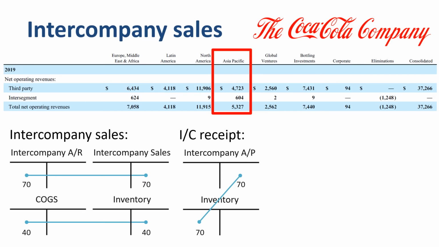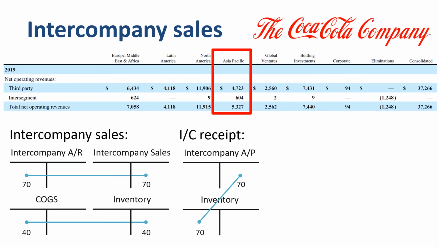For the receiving entity, the value of the inventory equals the cost of what it purchased the inventory for, which is 70 in this example. This is fine on the entity level, but remember that for the group, no profit is recognized until the sale to an outside party has been realized.